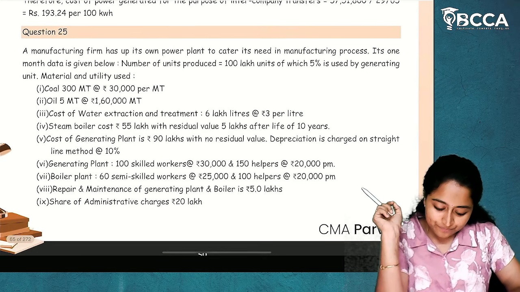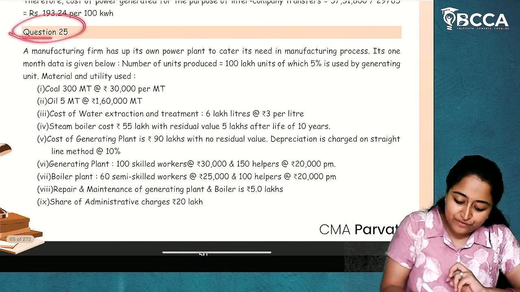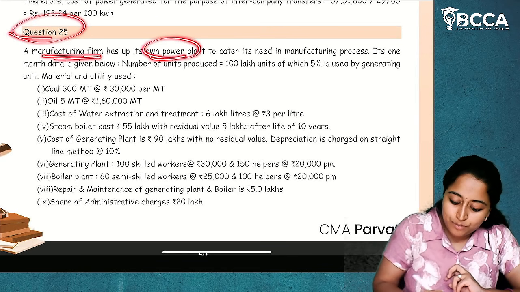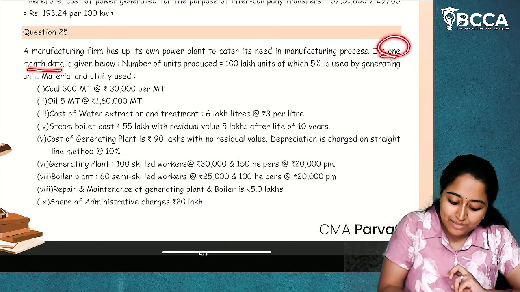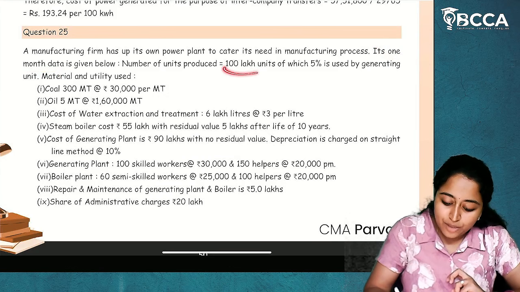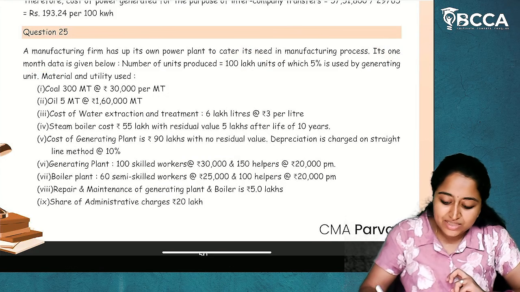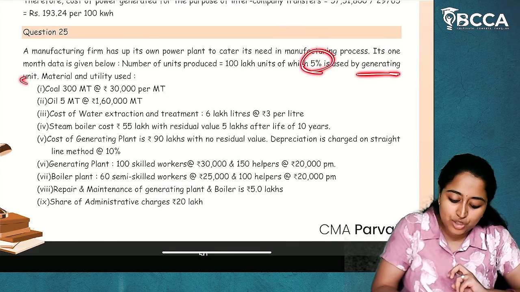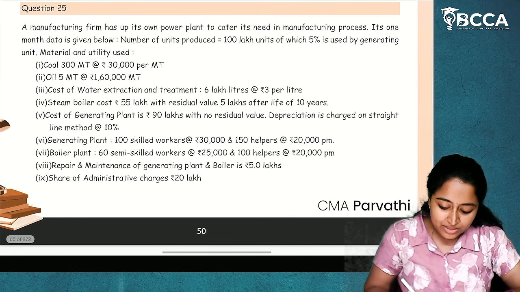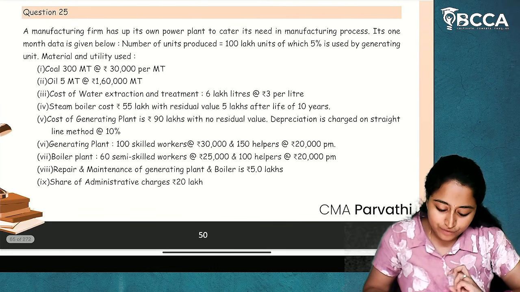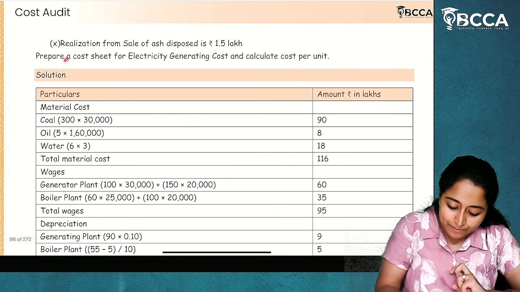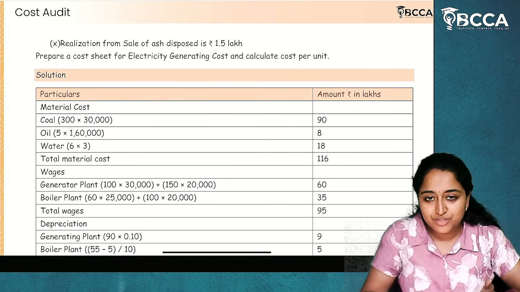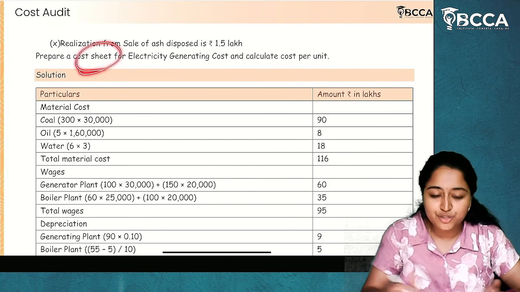Now, question number 25. A manufacturing firm has its own power plant to cater to its need in the manufacturing process. Its one month data is given below. Number of units produced is 100 lakh units, in which 5% is used by the generating unit. Here also there is a generation of utilities. Now, they have asked us to prepare a cost sheet. They have not asked us to determine the cost of utilities; they have asked us to prepare a cost sheet.